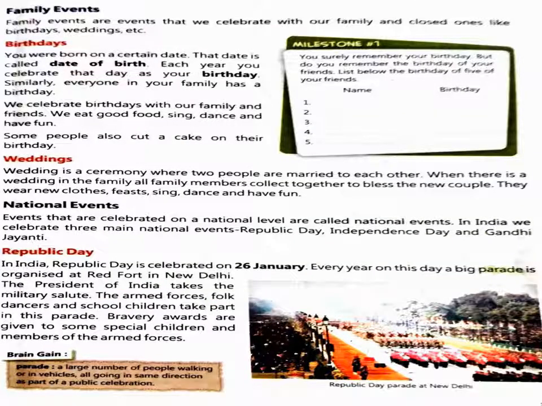Family events. Family events are events that we celebrate with our family and close ones, like birthdays, weddings, etc. Birthdays: you were born on a certain date. That date is called your date of birth. Each year you celebrate that day as your birthday. Similarly, everyone in your family has a birthday. We celebrate birthdays with our family and friends. We eat good food, sing, dance, and have fun. Some people also cut a cake on their birthdays.